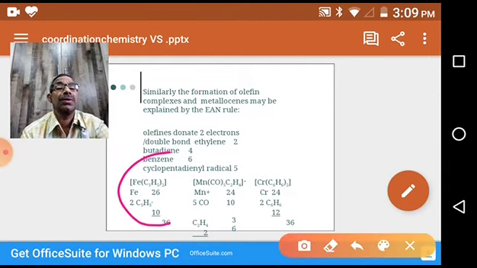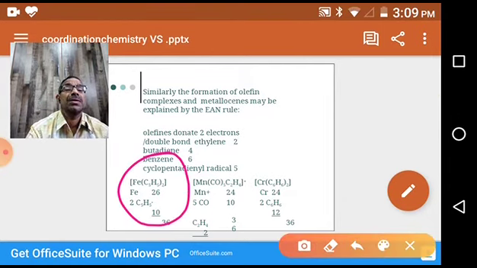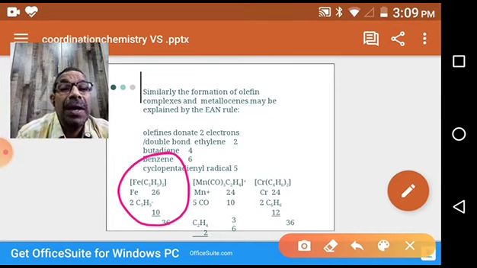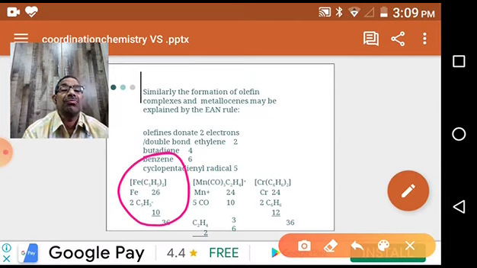Cyclopentadienyl iron, C5H5 is a cyclopentadiene. So what is this? It is a metallocene, ferrocene. We already discussed that ferrocene. In this ferrocene, iron is the central metal atom. Atomic number of iron is 26. Oxidation state is 0. That's why it neither lost nor gained electrons. That's why iron has 26 electrons.